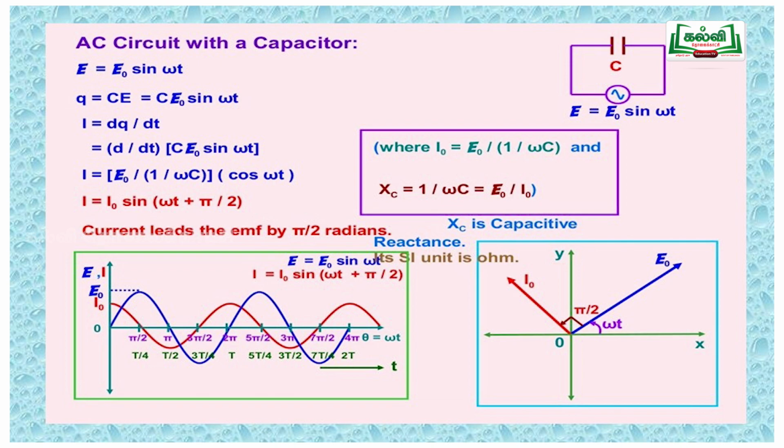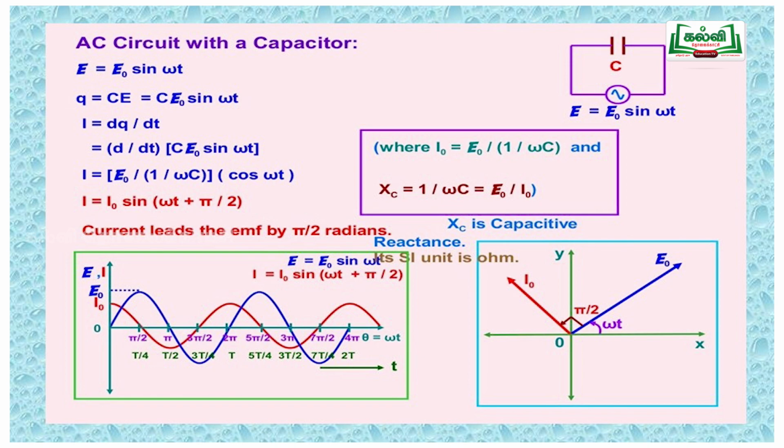So now next, the AC circuit with a capacitor. A capacitor is connected to an AC source E is equal to E naught sin omega t. Then what happens? We know that Q equal to CE. By substituting that, we get I equal to I naught sin omega t plus pi by 2. So here the current leads the EMF by a phase angle pi by 2. That diagram is given on the board.